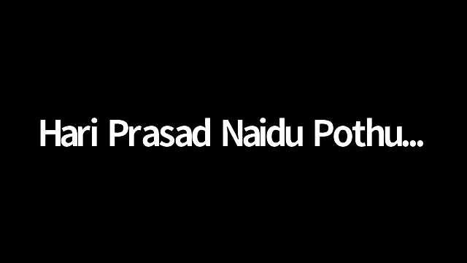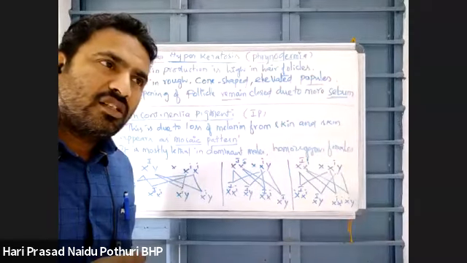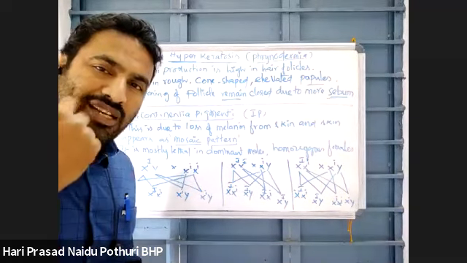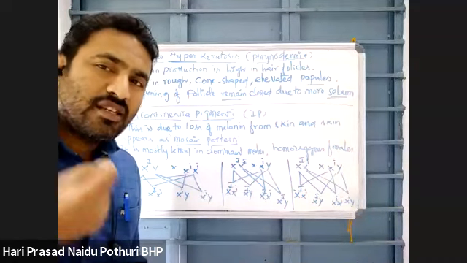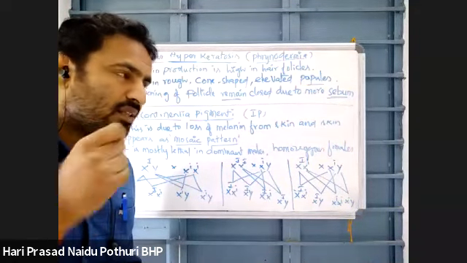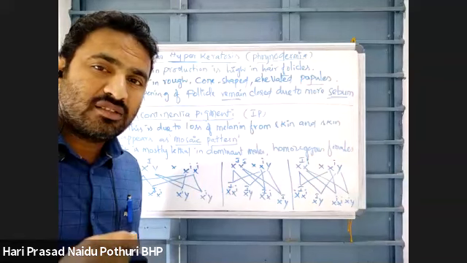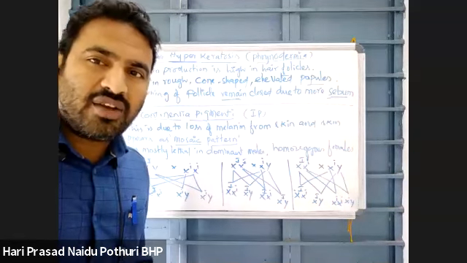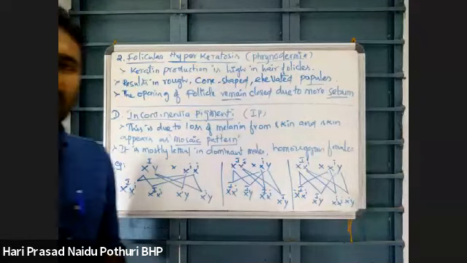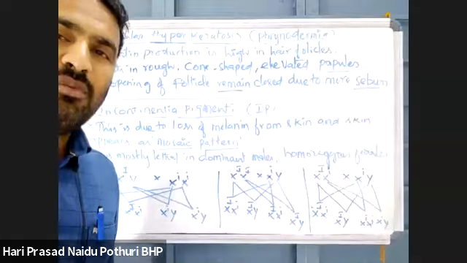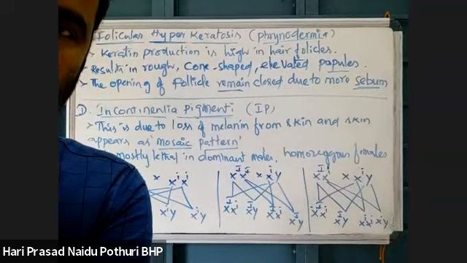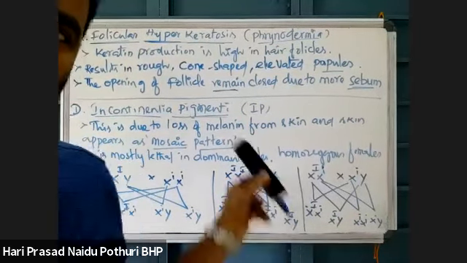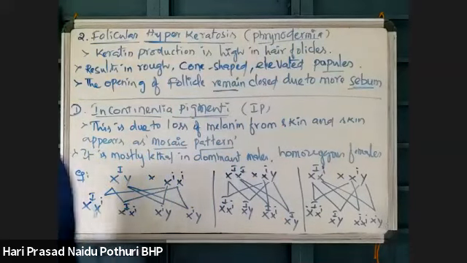Papule means something like pimples; like pimples, some rashes will come. Sebum is an oil and waxy substance produced by the sebaceous gland. Yes, good. Sebum is produced by the sebaceous gland. Keratin is different, sebum is different.